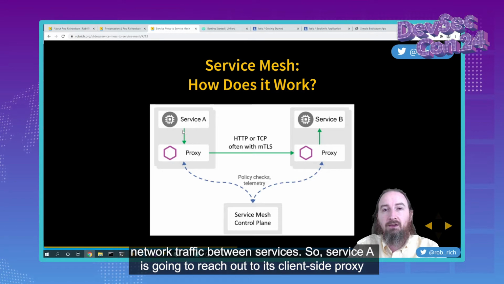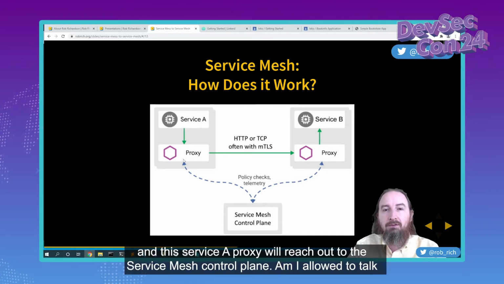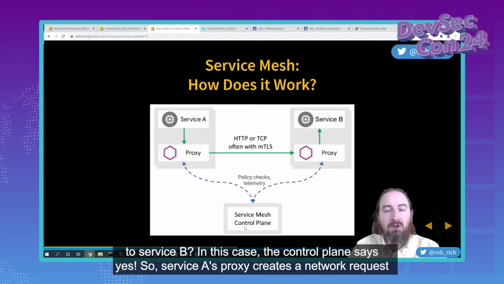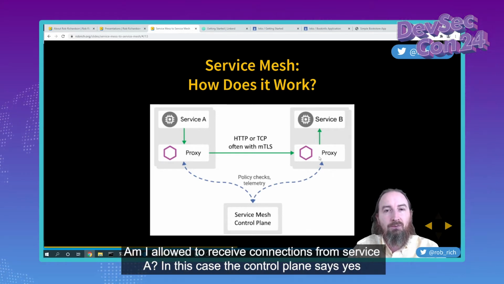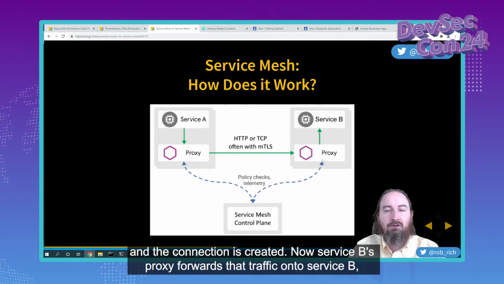So service A is going to reach out to its client-side proxy, and this service A proxy will reach out to the service mesh control plane. Am I allowed to talk to service B? In this case, the control plane says yes. So service A's proxy creates a network request to service B's proxy. Again, service B's proxy is going to check with the control plane. Am I allowed to receive connections from service A? In this case, the control plane says yes, and the connection is created.